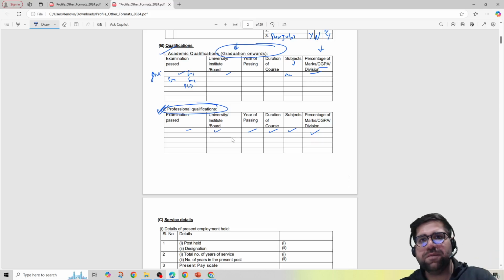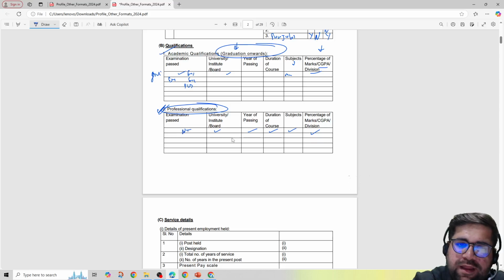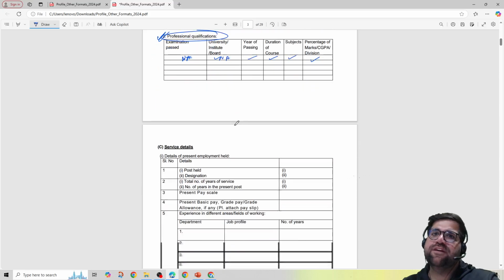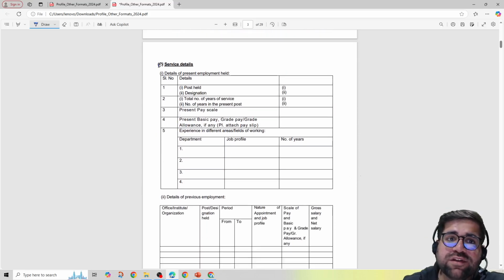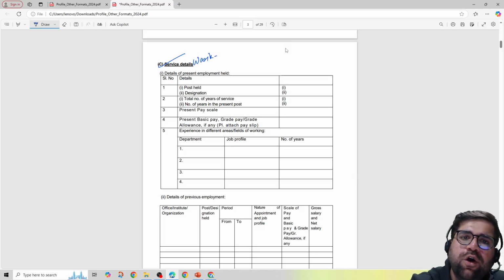Things have to be mentioned in a very clear cut manner, and if you have not done anything in professional, then you can just keep it blank, or you can write NA over here. NA basically means not applicable. Okay, so basic details in your qualification and your professional qualifications. Then comes your service detail. Service detail basically means your work experience.